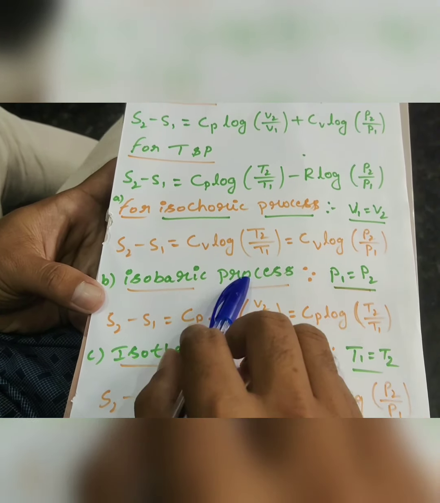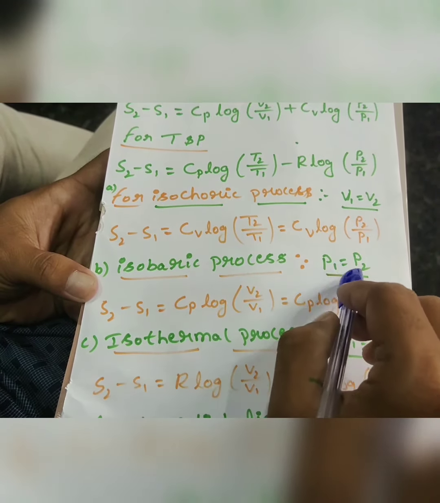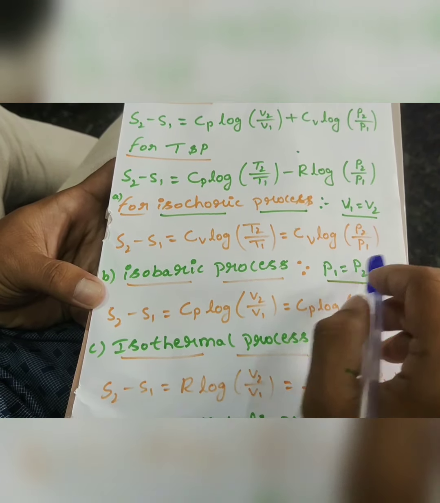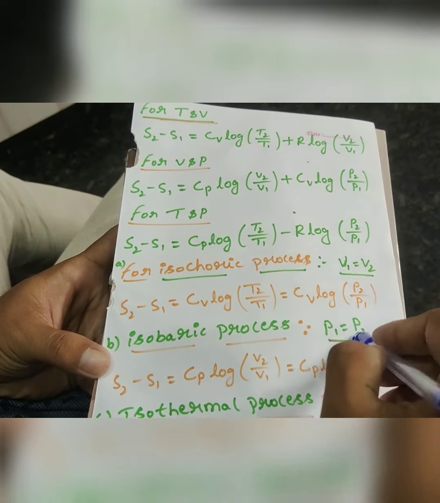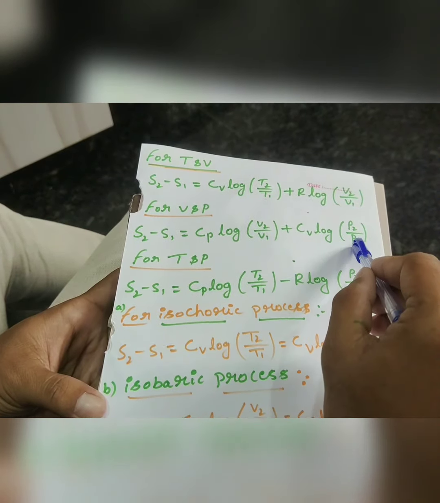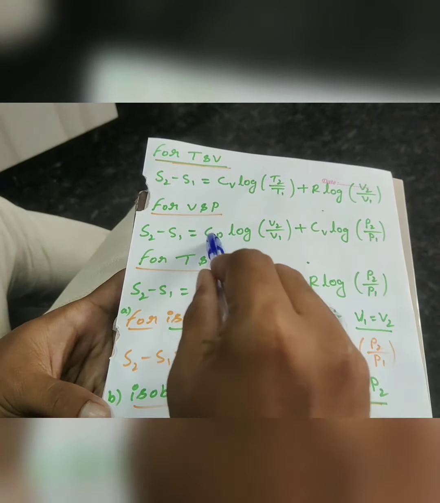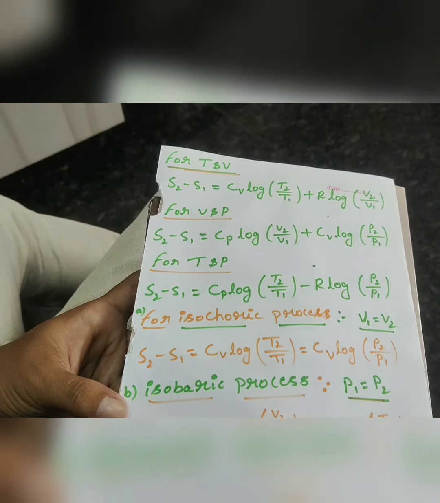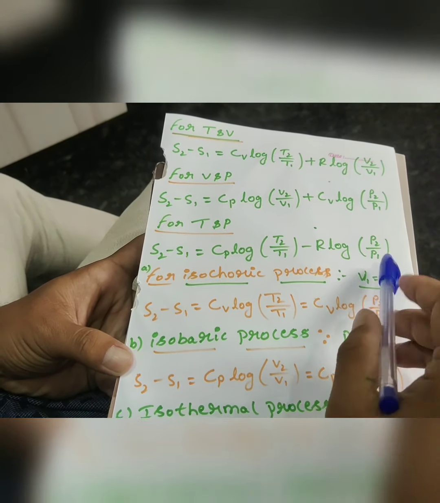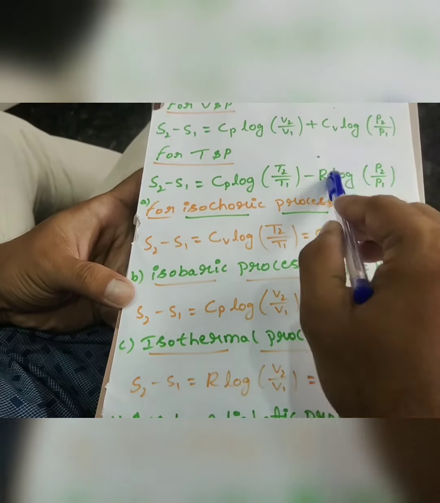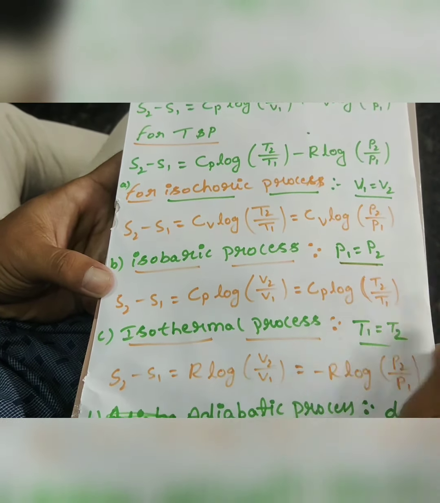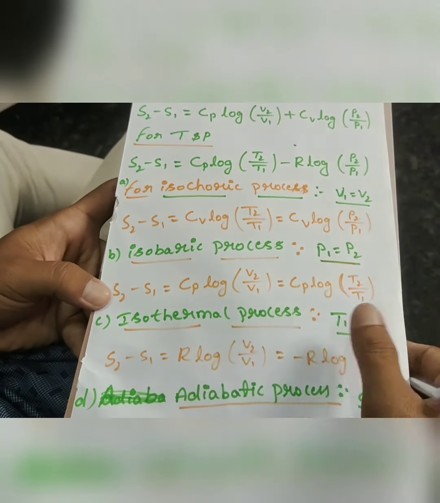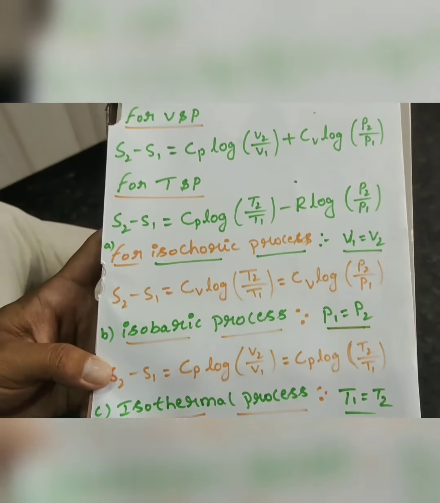For the isobaric process, pressure remains constant, that is P1 is equal to P2. Now I am substituting this here: pressure is there, so this becomes 0, and Cp log V2 upon V1 remains here. Now here pressure is 0, so this becomes 0, and Cp log T2 upon T1 remains. So this is the change in entropy for the isobaric process.